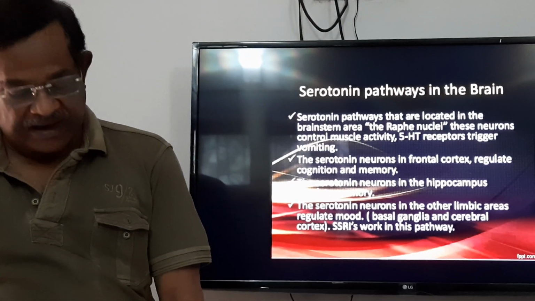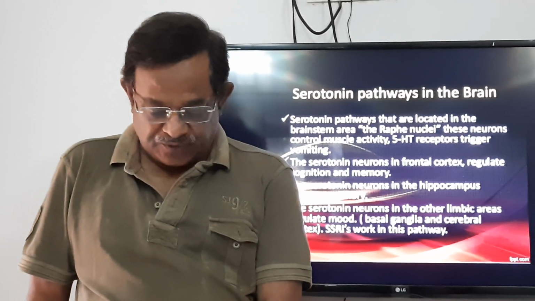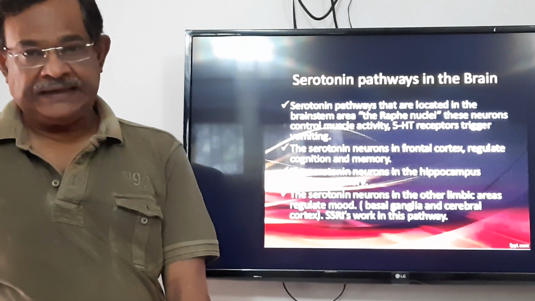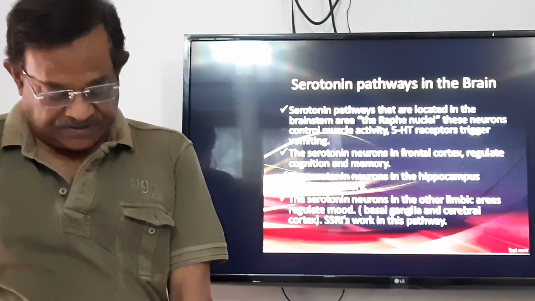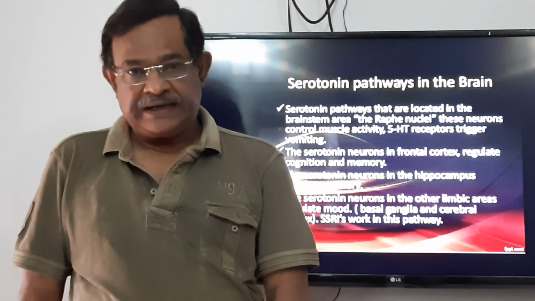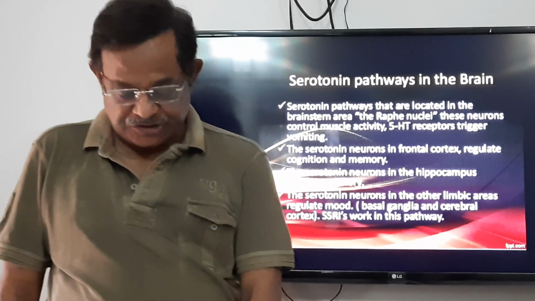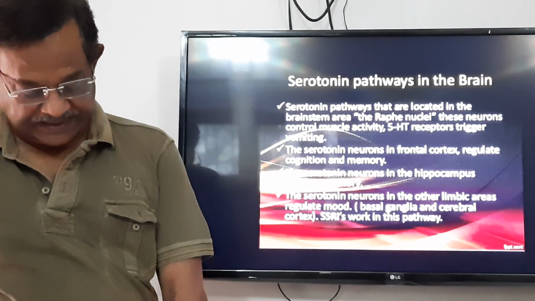5-hydroxytryptamine or serotonin has a triphasic response in blood pressure. First is an early sharp fall in blood pressure, and this is due to coronary chemoreflex.